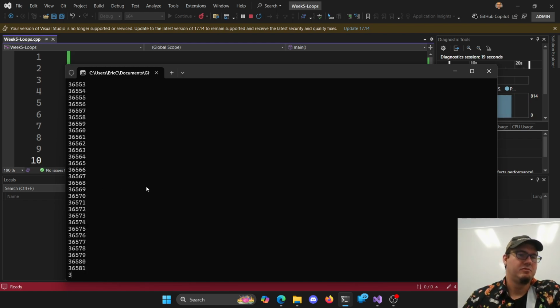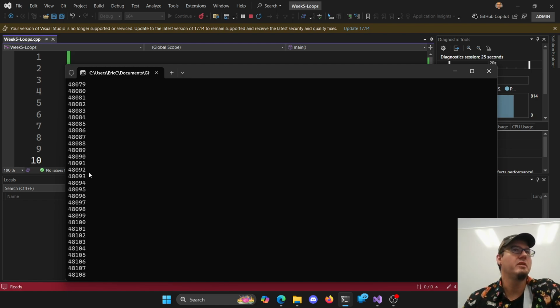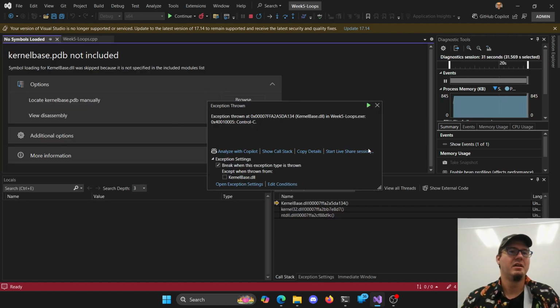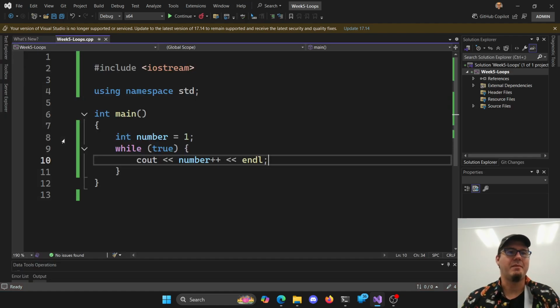For what it's worth, the computer is really slow when it comes to output. Putting something on the screen is a very slow operation. We've only gotten to 55,000 here, and that was with me talking for a little while. Oops, I killed it. You can also hit the stop button. I did Control C to kill it. You can also stop your debugger here.